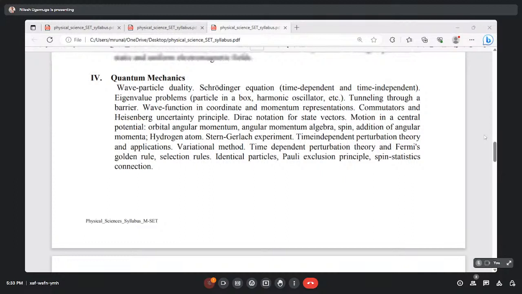What this particular phenomenon tells us is the entire story of the wave nature of light, but it cannot explain the particle nature of light. So if you want to explain the particle nature of light, then we have to move towards quantum mechanics. And if we go through quantum mechanics, then definitely we can understand the duality, or dual nature, of light, and that is really important.